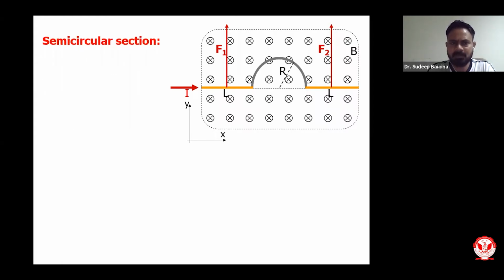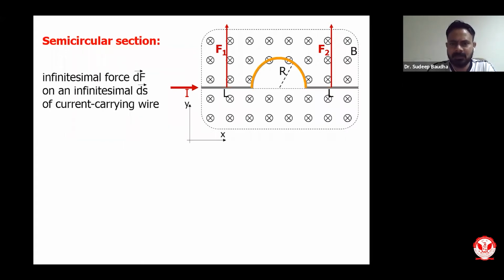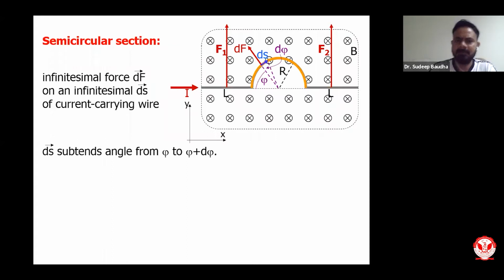What about the semicircular section? This is our semicircular section. We need to find out the force. For doing this, we can consider a small segment ds, and that small segment ds will feel a small amount of force dF, and dF subtends some angle phi. This is the angle phi which it subtends with respect to this axis, and the small variation is from phi to phi plus d phi. Phi and theta are different, because theta we have already calculated when we talked about the angle between the curved surface and the magnetic field. So I have considered phi over here.